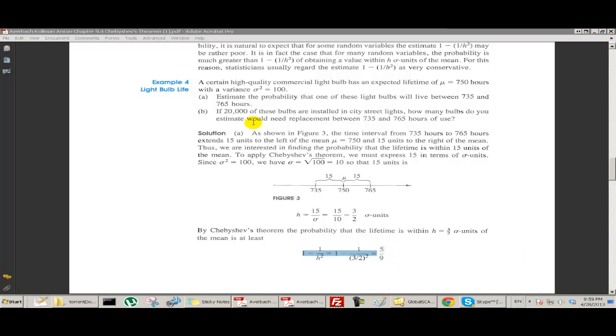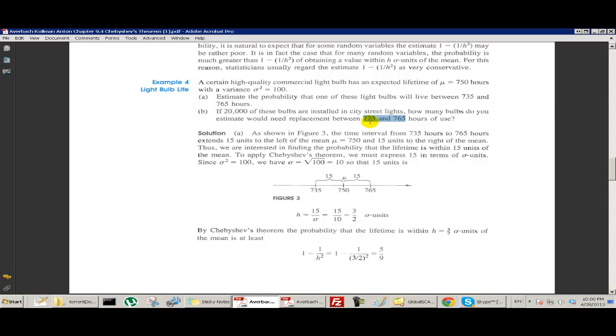Okay, the second part, part B. If 20,000 of these bulbs are installed in city streetlights, how many bulbs do you estimate would need to be replaced between this and this hours of use? So then 5/9 of them will be within this range. What we really want to know is how many will fail.